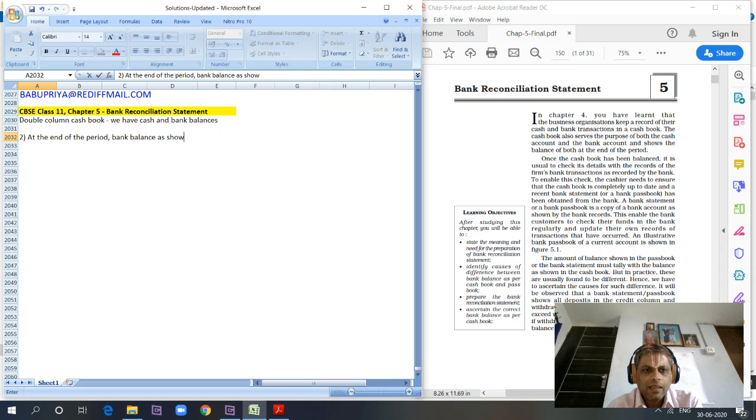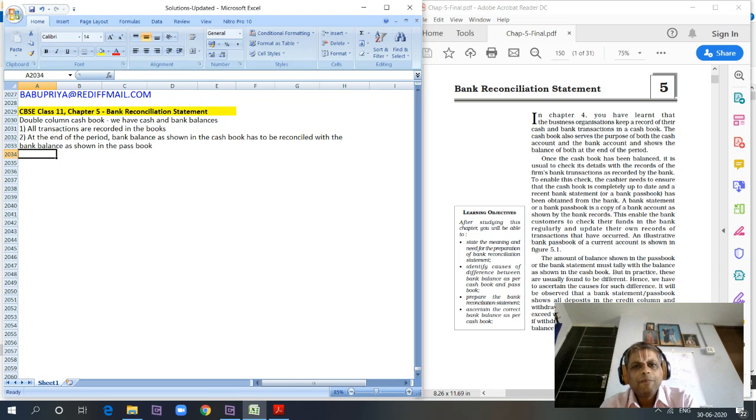At the end of the period, the bank balance as shown in the cash book has to be reconciled with the bank balance as shown in the passbook. Why? All the transactions recorded in the books will get posted into the bank, whether it is cash received or cash paid, check received or check paid, cash deposited or cash withdrawn or anything. Everything will get entered in both the bank column of the cash book as well as the bank passbook.